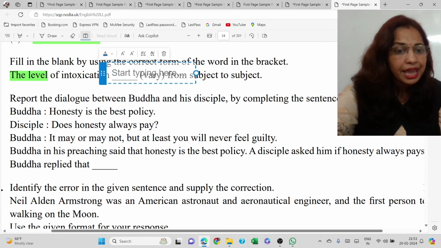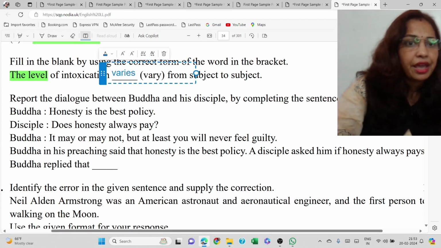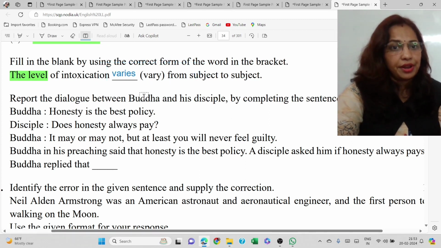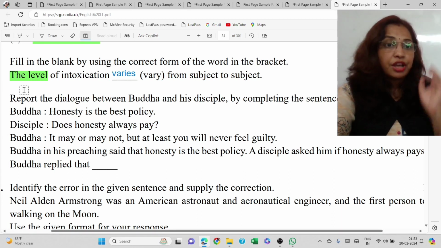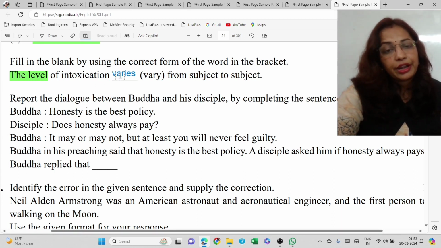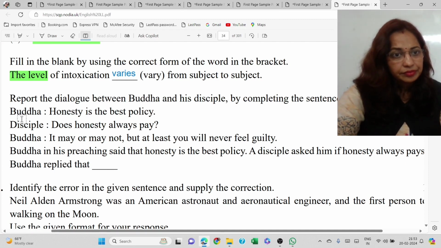The verb should be varies. Level has to be considered as a third person singular noun. So the correct form of the word vary should be varies. Next.